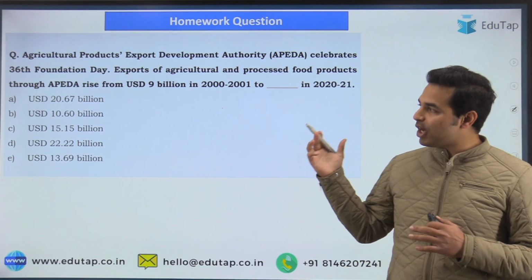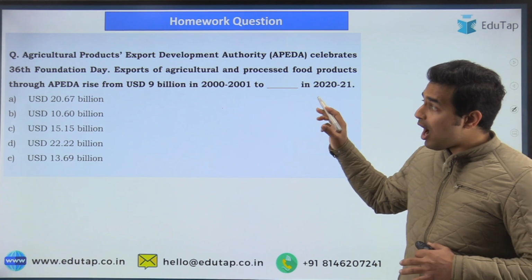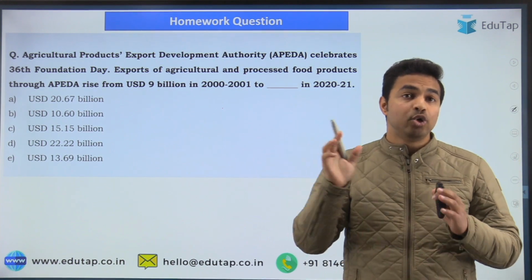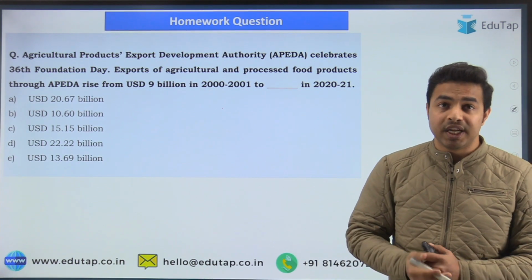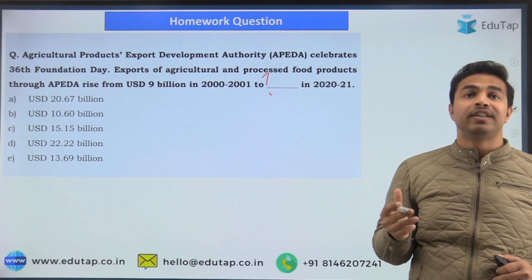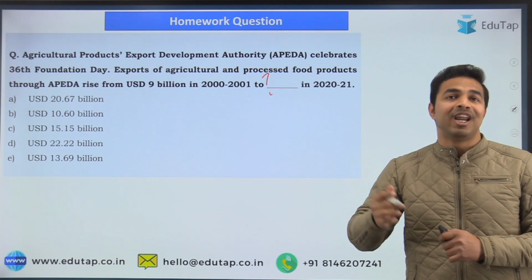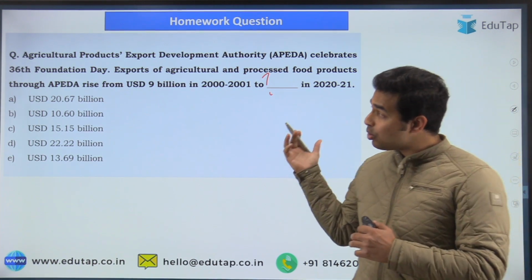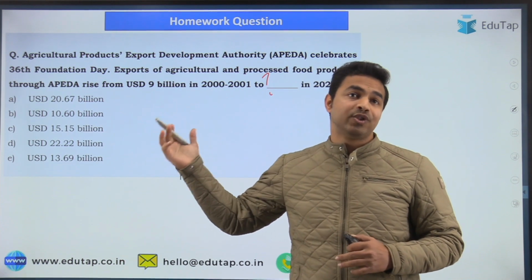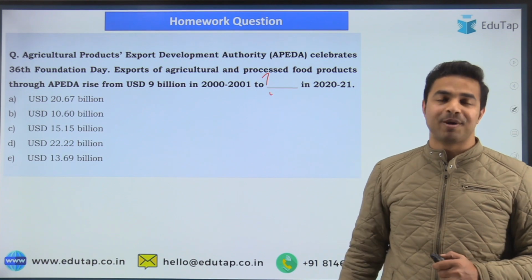Through APEDA, there was a rise of USD 9 billion in 2001 to dash in the year 2021, and what exactly is this data related to? This is related to the exports of agricultural and processed food products through APEDA, which stands for Agricultural and Processed Food Products Export Development Authority. So do give the answer in the comment section below.